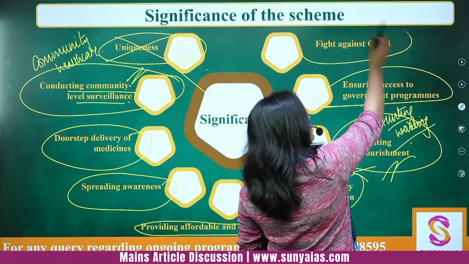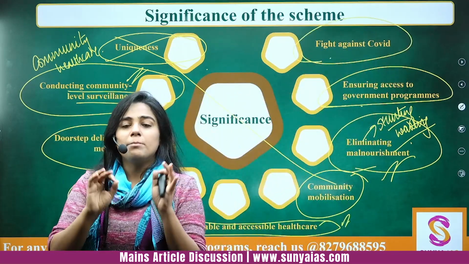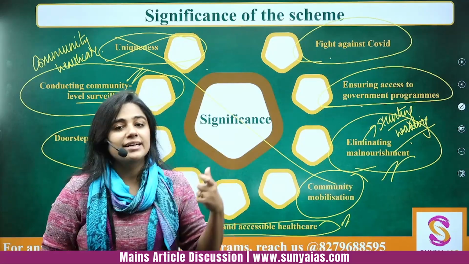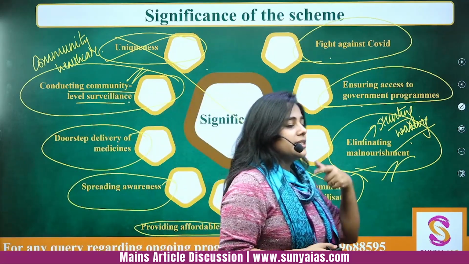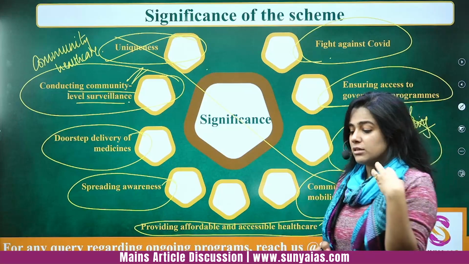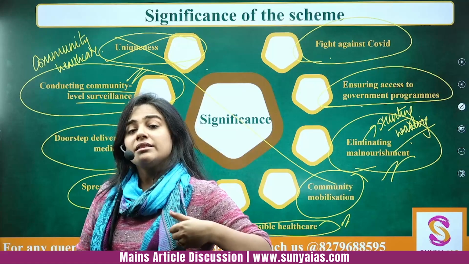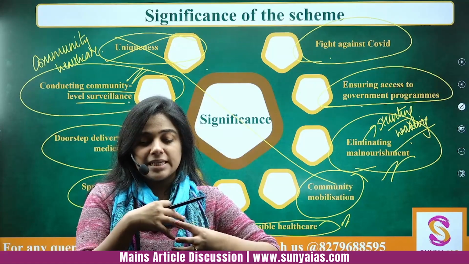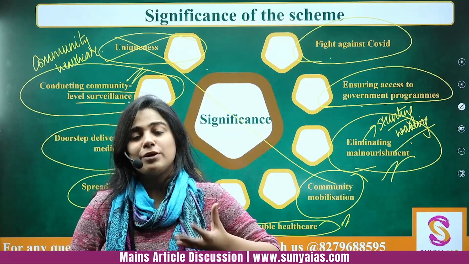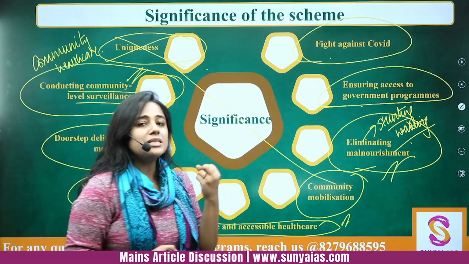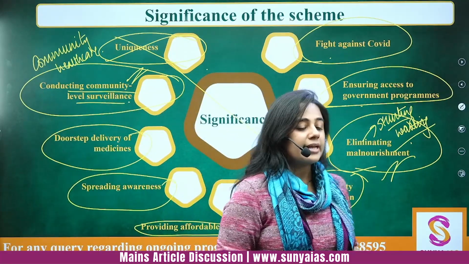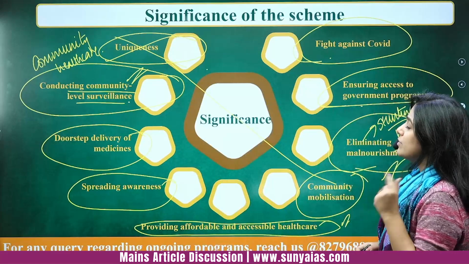And overall, the ASHA workers played a major role in the fight against COVID. The mass distribution of sanitizers and masks, basically telling the rural population especially what social distancing means, right? So that was where ASHA workers were very important.